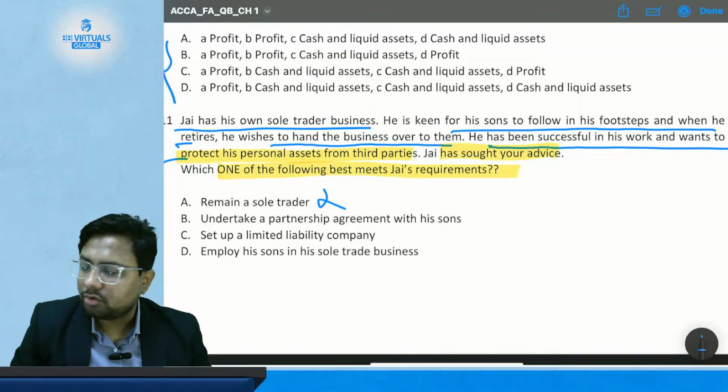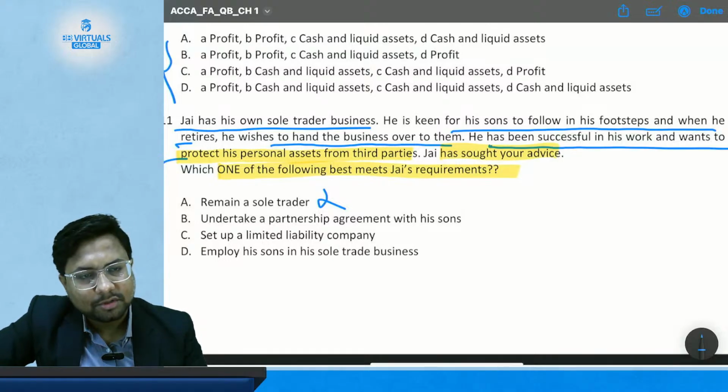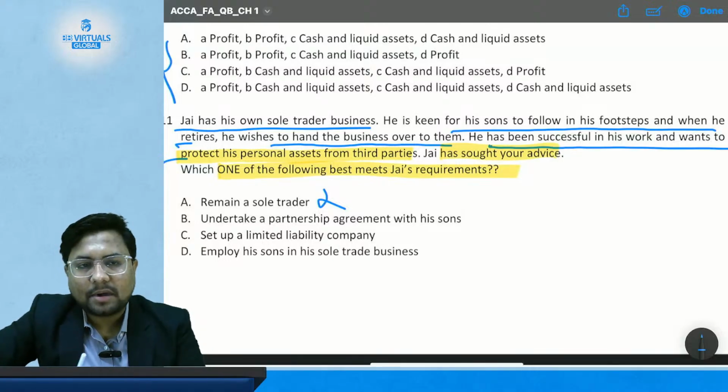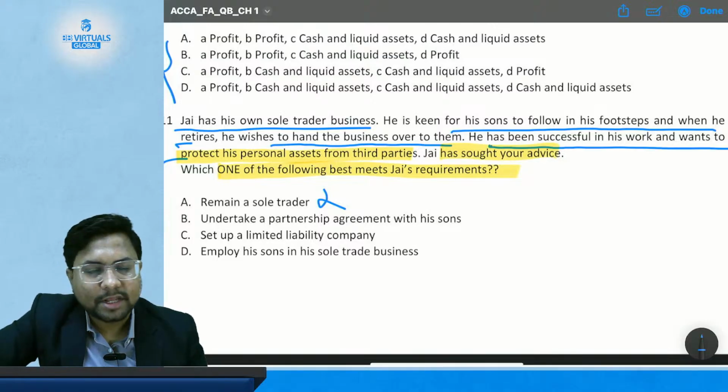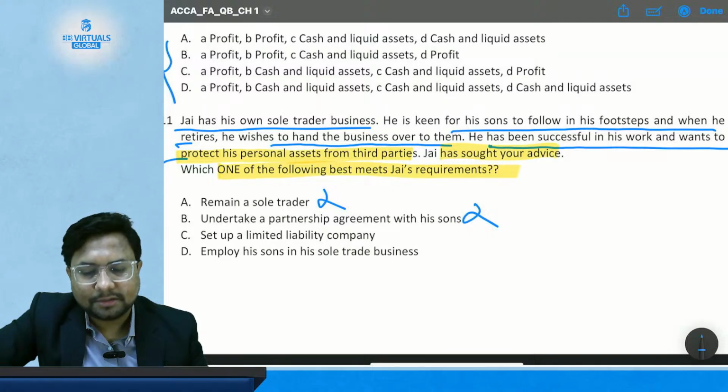There is no separate legal entity between a partnership and its owner. So partners will have unlimited exposure to the debts and obligations of the firm. So this is also an incorrect answer.